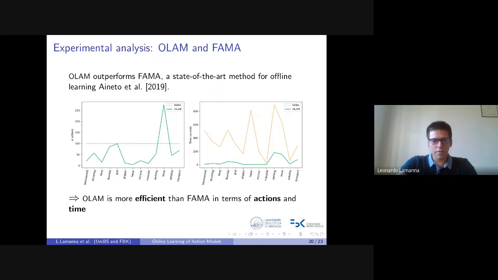That is, OLAM learns more correct and complete action models than FAMA. Also in terms of efficiency, the actions required by OLAM to learn the action models are fewer than the ones required by FAMA, except for the rover domain. And moreover, OLAM requires less time than FAMA to compute action models.